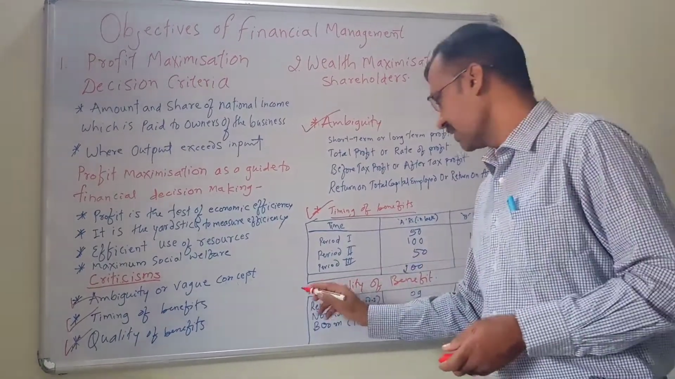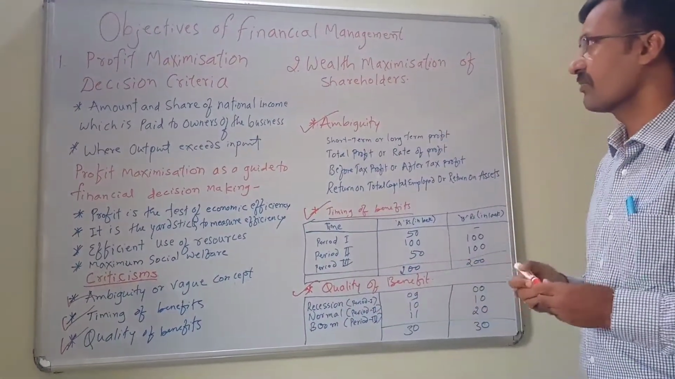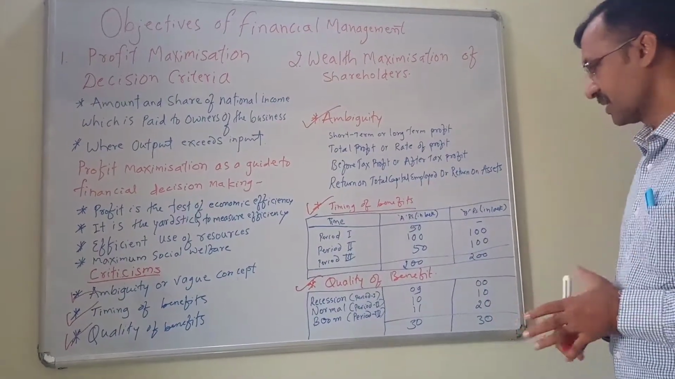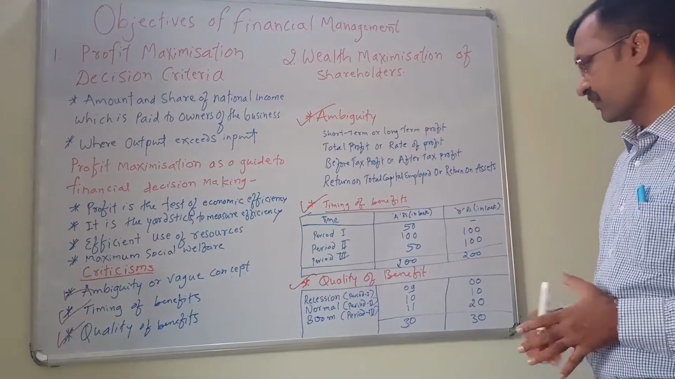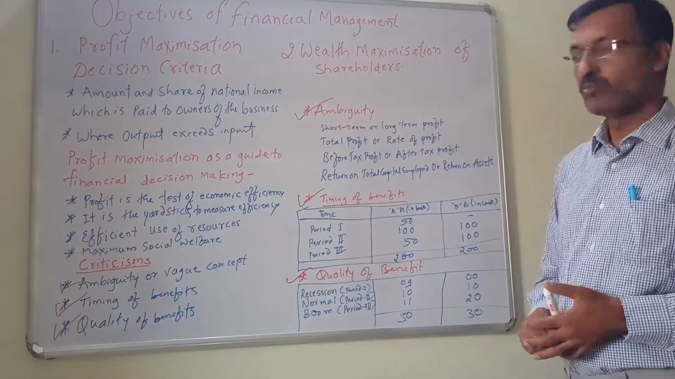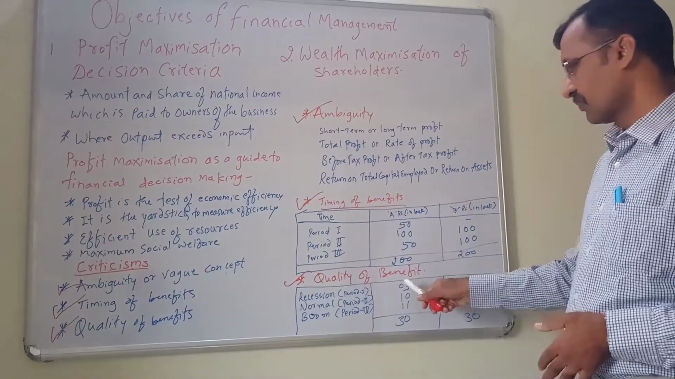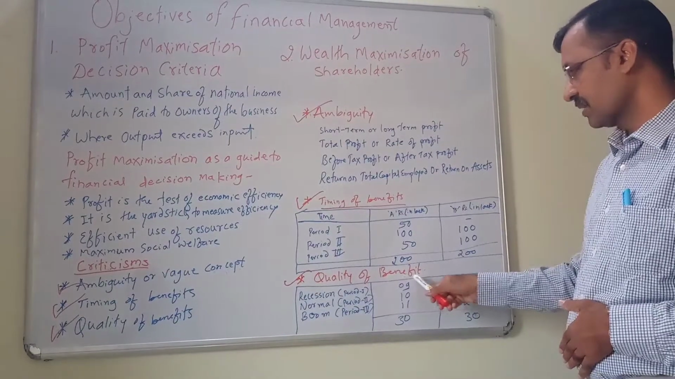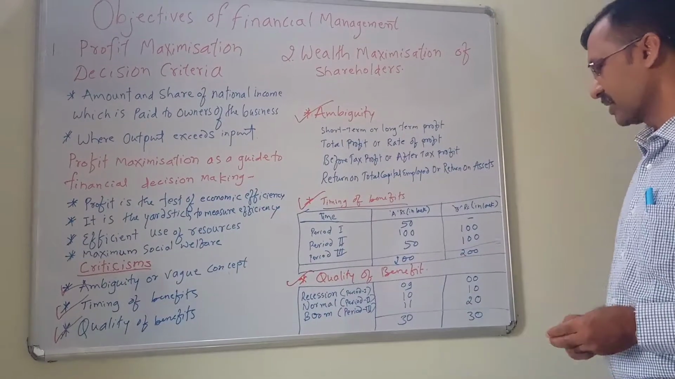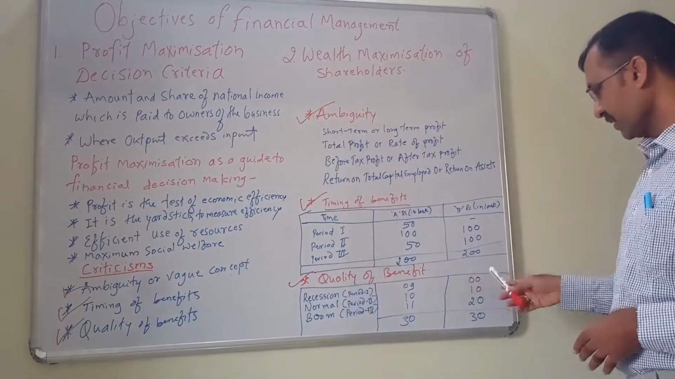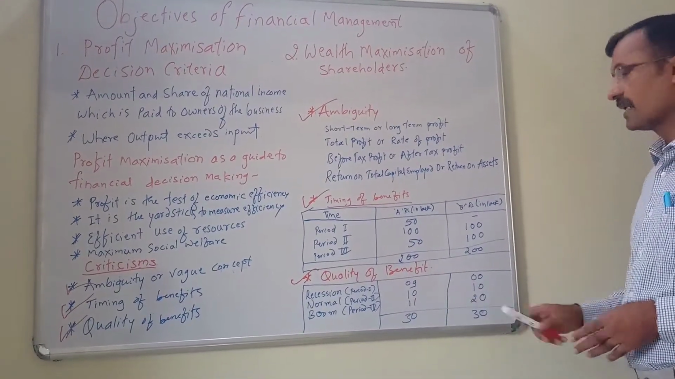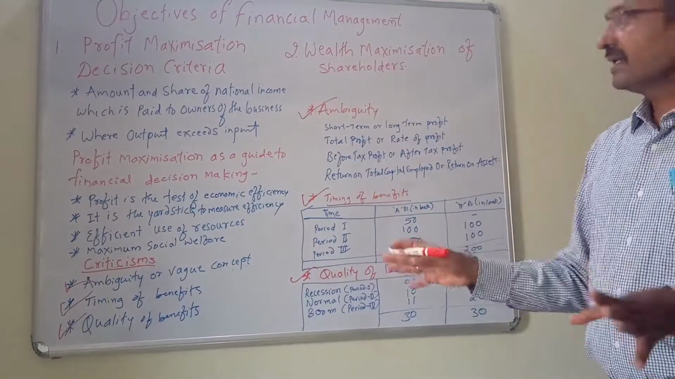Third one is quality of benefit. This profit maximization approach does not take the quality of benefits into account. Again, I will give an example. There are 3 periods: one is recession, second one is normal, third one is boom. Proposal A: in the recession 9 lakh rupees income, in the normal period 10 lakh rupees income, and in the boom period 11 lakh rupees income, total 30 lakh. Proposal B: in the recession 0, in the normal period 10, in the boom period 20. Again it is total 30.